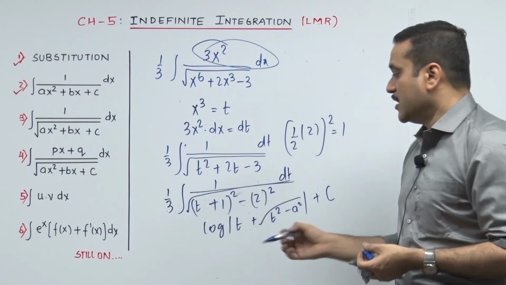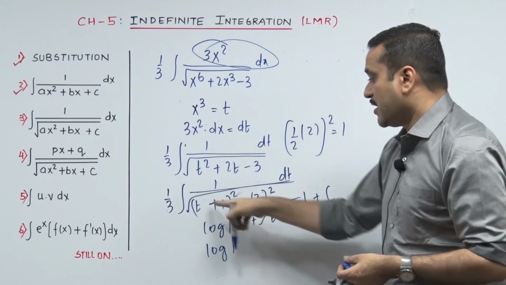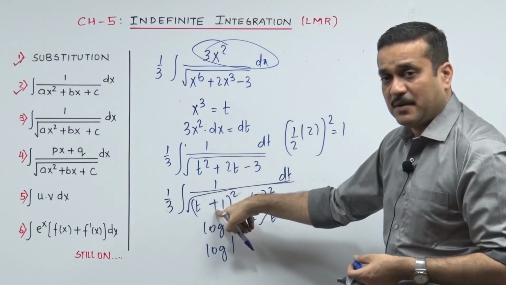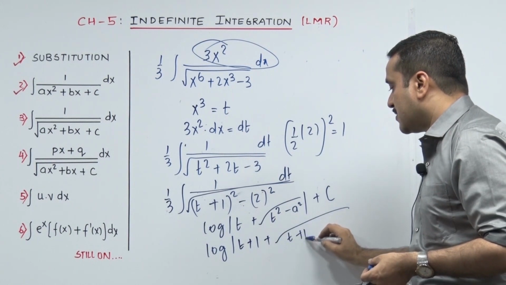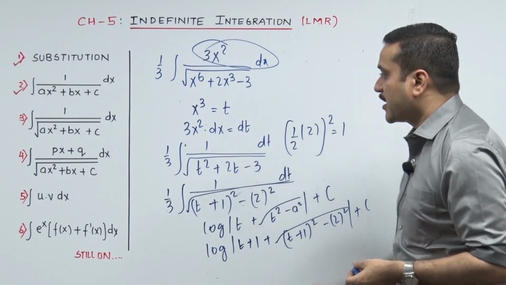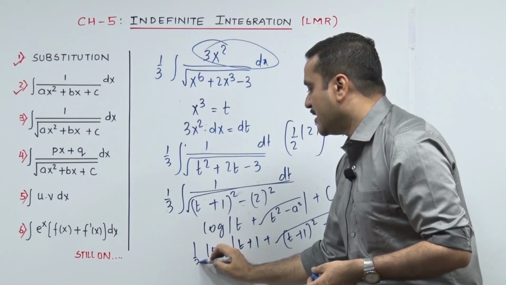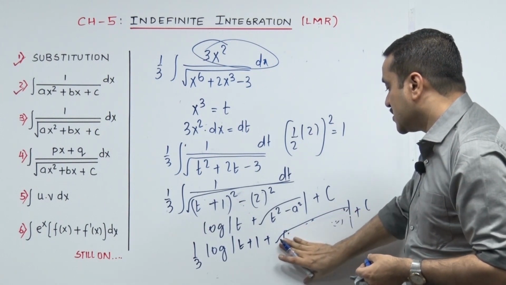Please check. So when we put in our sum's variables in that, our t becomes t plus 1. It's t plus 1 plus root of t plus 1 the whole square minus 2 the whole square plus c, and I will not forget the 1/3, it's 1/3. As per practice we need to remove this, check that.